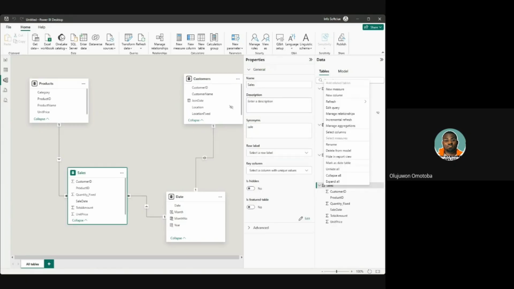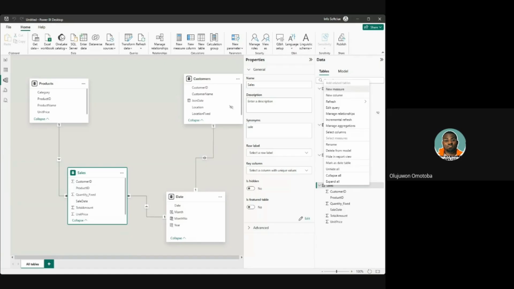When I right click on it, remember the last time I used DAX to calculate a date table. This time we're going to use DAX to create something called a new measure. When you create a new measure, it is not going to show in the data table or the table view, but it's going to be a measure listed in your model.